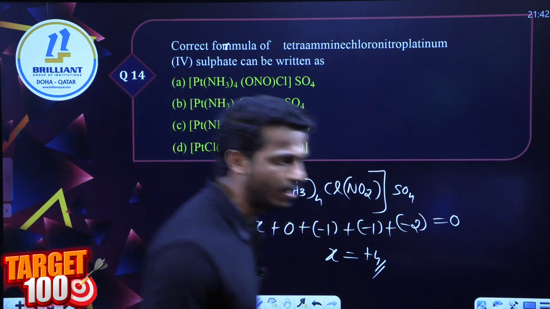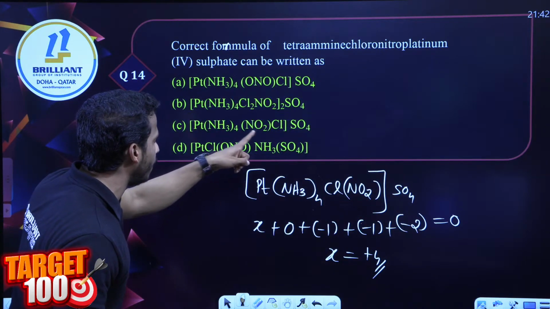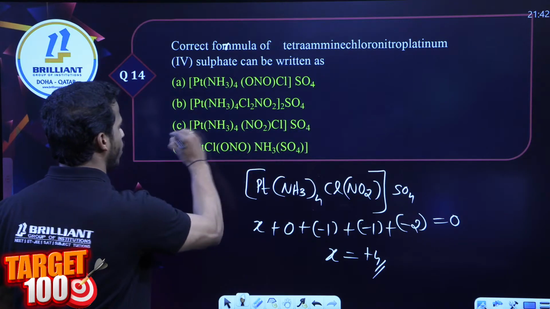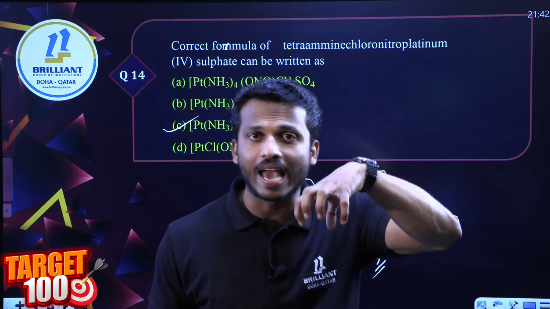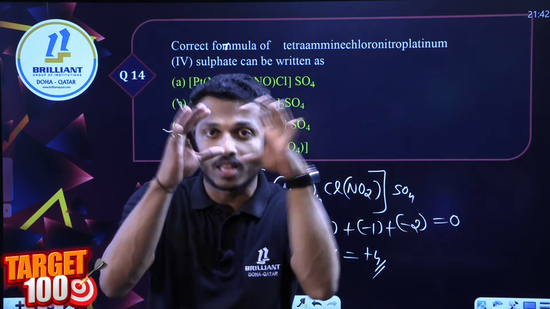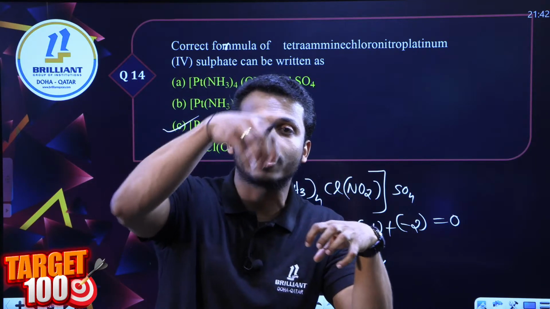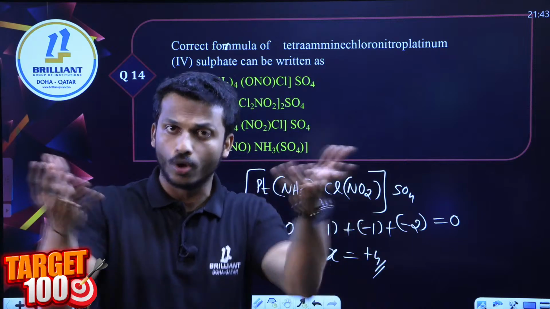It makes more stability. Which is the answer? Option C, right? Pt, NH3 4 times, Cl, NO2, SO4. Option C. Dear all, it is not compulsory to give the ligands in alphabetical order, okay? You don't expect the ligands in the sphere to be given in alphabetical order. They will give them in a shuffled manner. You know the naming rule.